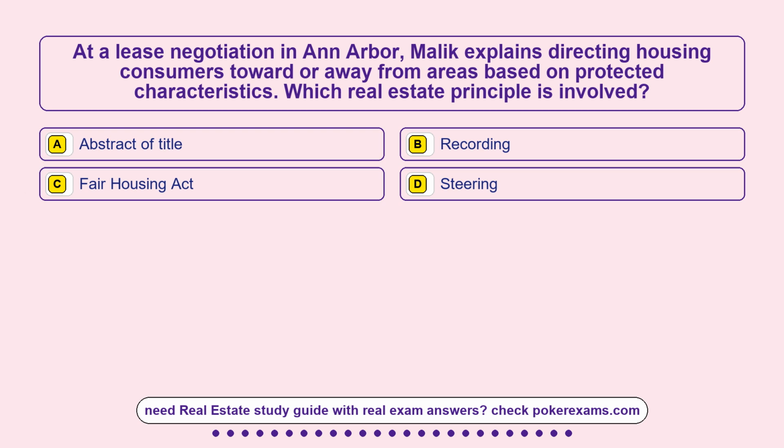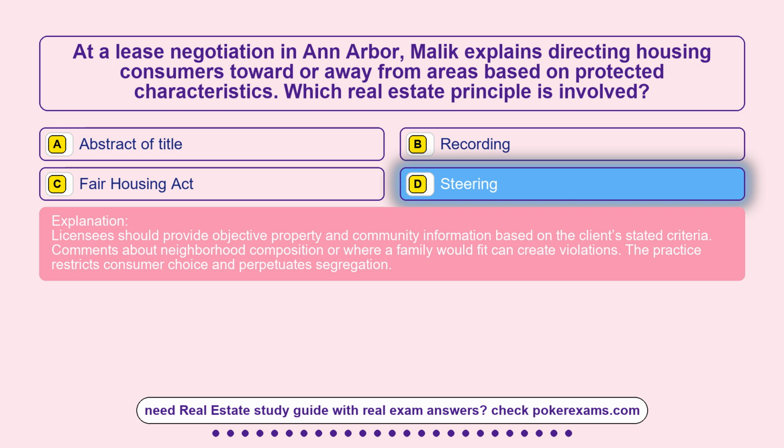Question 16. At a lease negotiation in Ann Arbor, Malik explains directing housing consumers toward or away from areas based on protected characteristics. Which real estate principle is involved? Option A, abstract of title. Option B, recording. Option C, Fair Housing Act. Option D, steering. The correct answer is option D, steering. Licensees should provide objective property and community information based on the client's stated criteria. Comments about neighborhood composition or where a family would fit can create violations. The practice restricts consumer choice and perpetuates segregation.